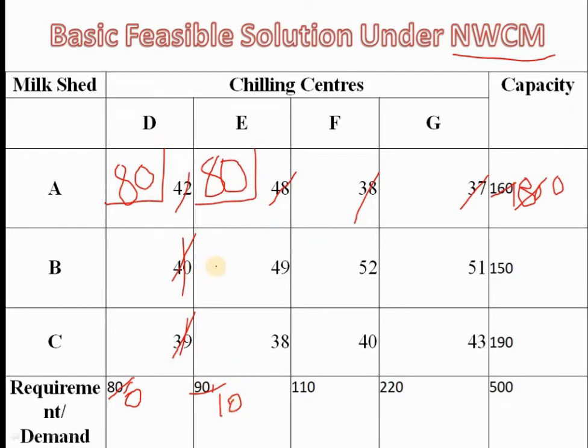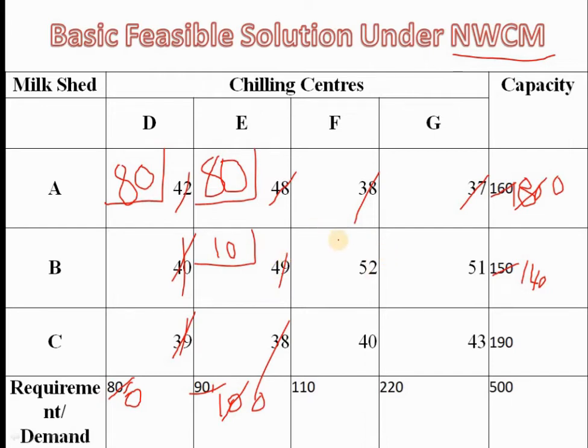Now let us give the same treatment to the unallocated cells. Again we have to start from the northwest, that is B E2. Compare requirement and capacity. Requirement is 10, capacity is 150. The requirement is lesser than capacity, so I will allocate 10 to this cell. If you allocate 10, there is nothing left over, 0. And out of 150, you allocated 10, leftover is 140. When it is 0, strike out the other cells.